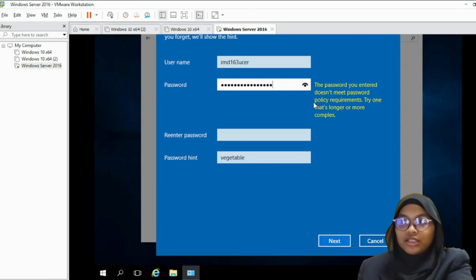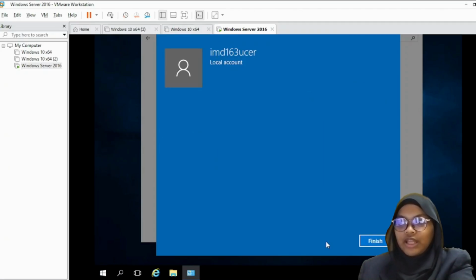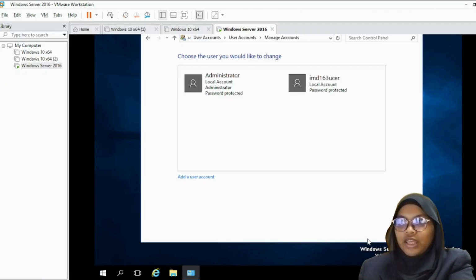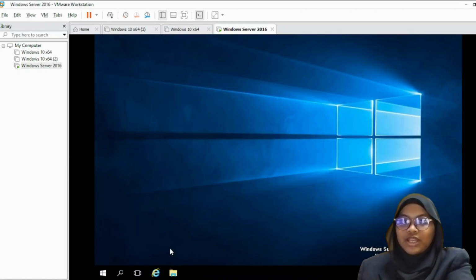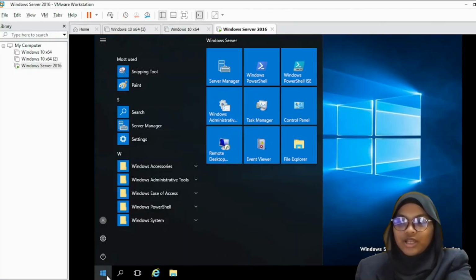After that, we enter the password. This will make the password secure. After that, write a password hint and then click Next. After that, click Finish and done with the user account.